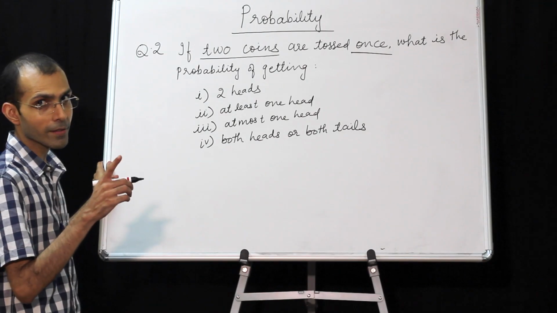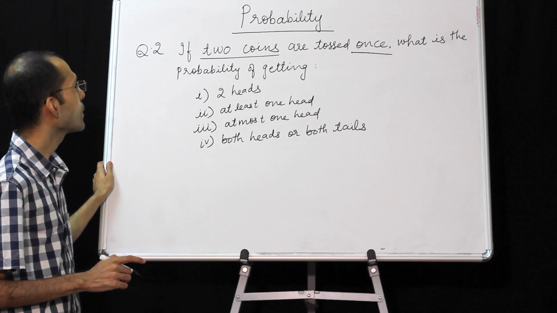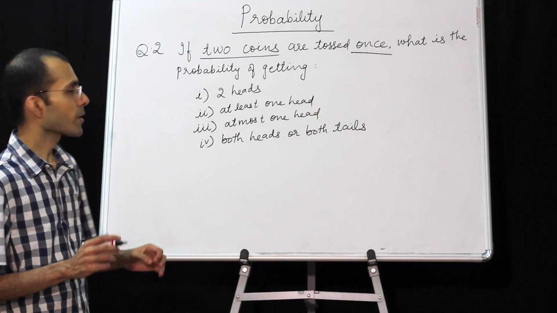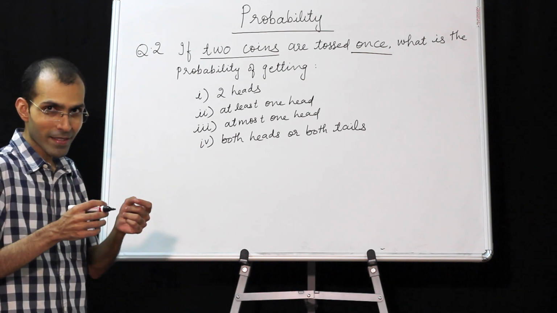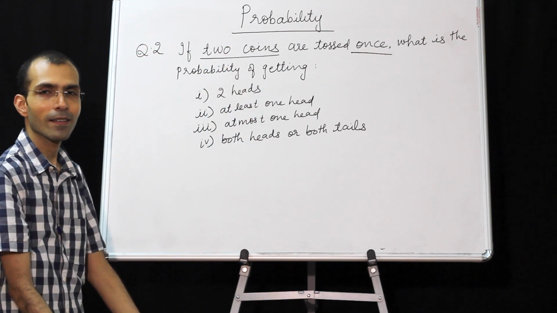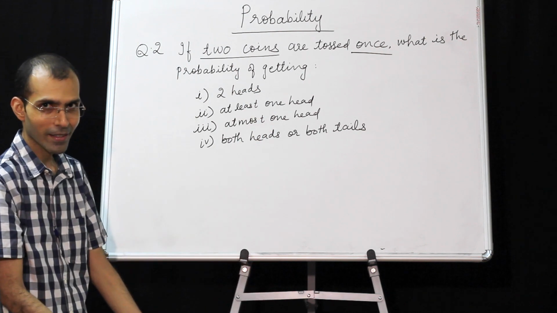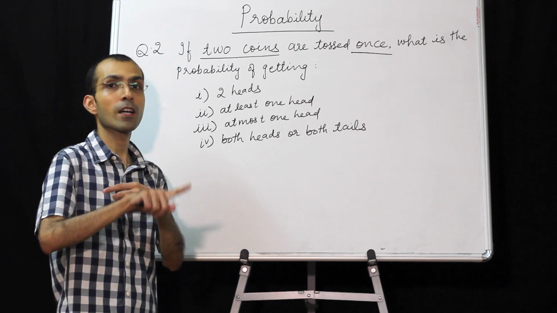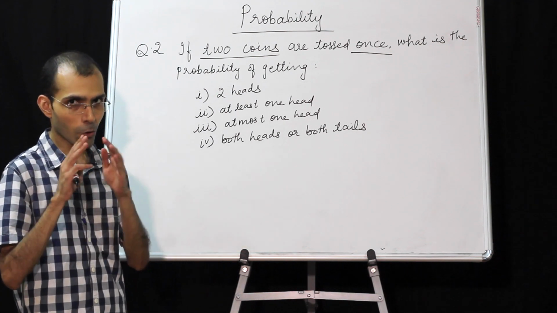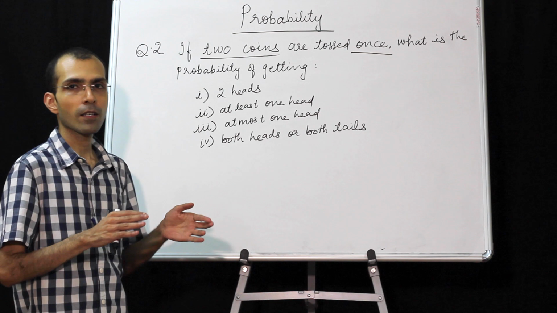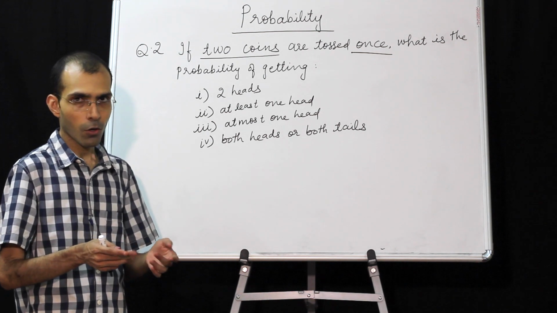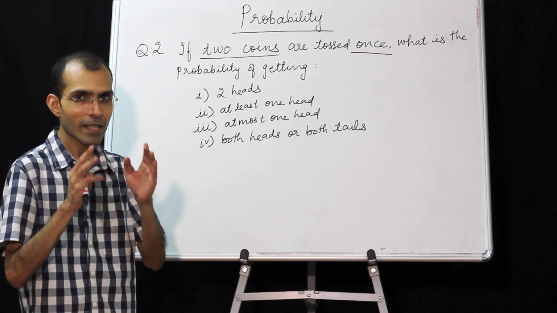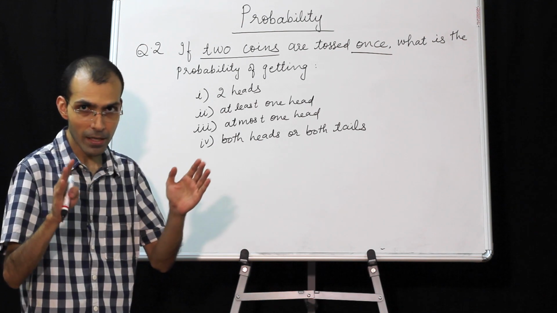If 2 coins are tossed once, what is the probability of getting so and so? Now remember, 2 coins are tossed once. They are tossed simultaneously. This can also be reframed as 1 coin is tossed twice. So note that 2 coins tossed once or 1 coin tossed twice will give the same sample space.